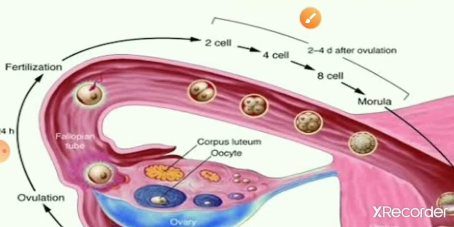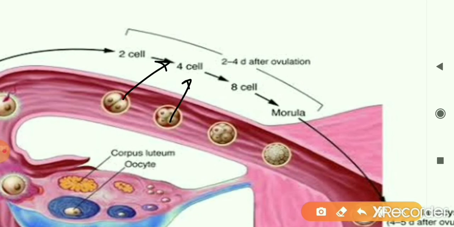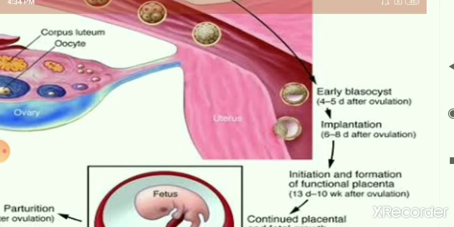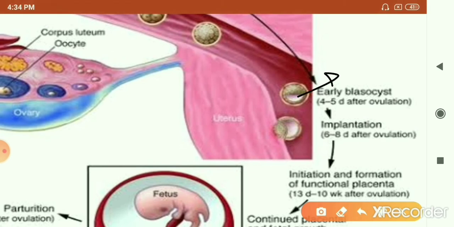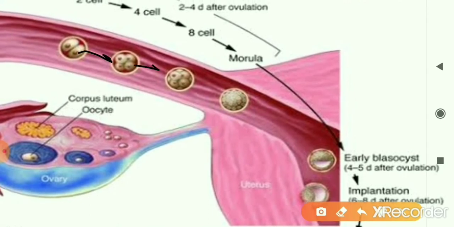So once fertilization is over, the zygote starts dividing into 2 cells, then into the 4 cell stage, 8 cell stage. It will go on dividing and finally it forms a ball of cells, which is called the embryo. It's also called a blastocyst, but that term is not mentioned in your NCERT. So the zygote will go on dividing, and as it divides, it will move down through the oviduct and finally it reaches the uterus.